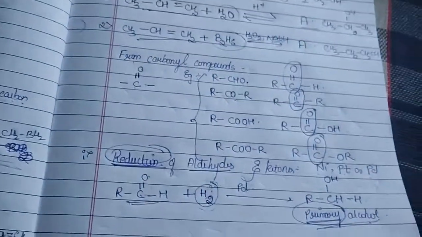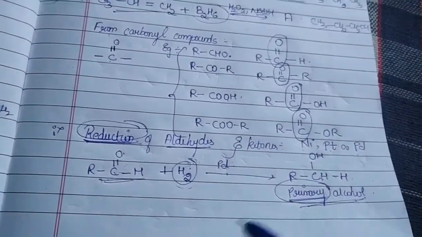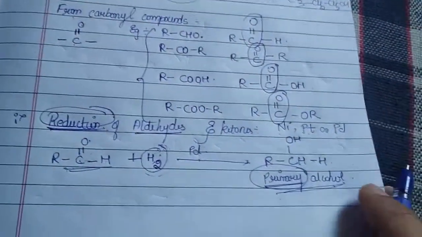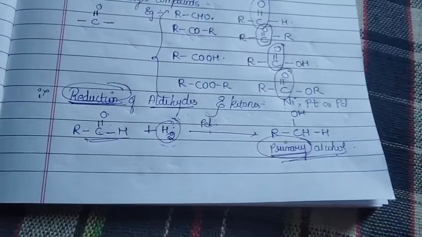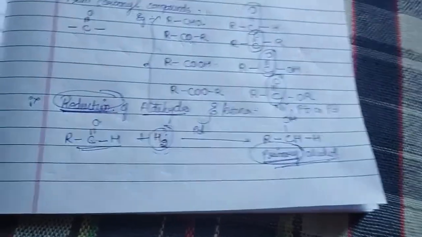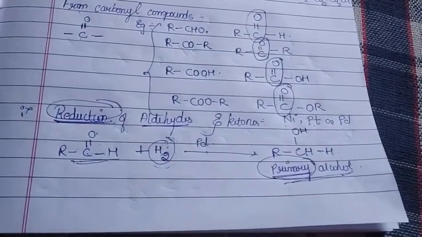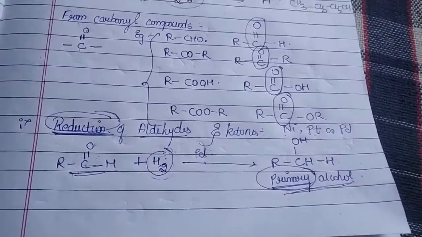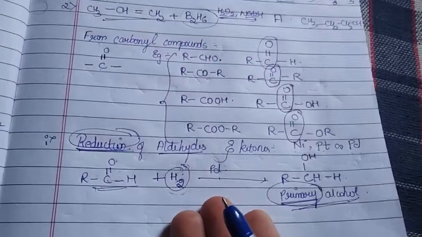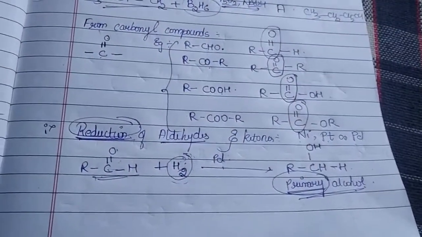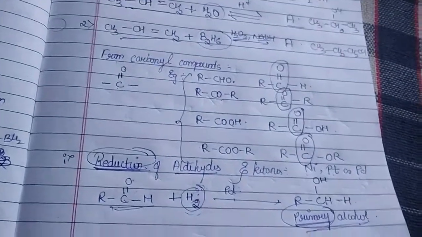Why am I stressing about the catalyst? What type of catalyst is it? It is a heterogeneous catalysis. We studied it in surface chemistry. So if we consider homogeneous and heterogeneous, heterogeneous catalysis is more advantageous. Why is it so? Because the reactant can easily bind to the catalyst and the reaction can easily take place.